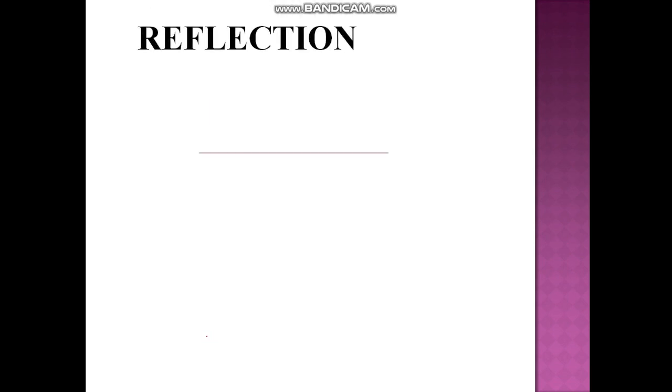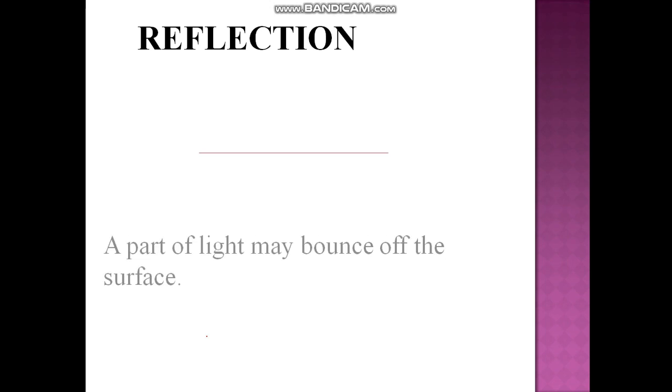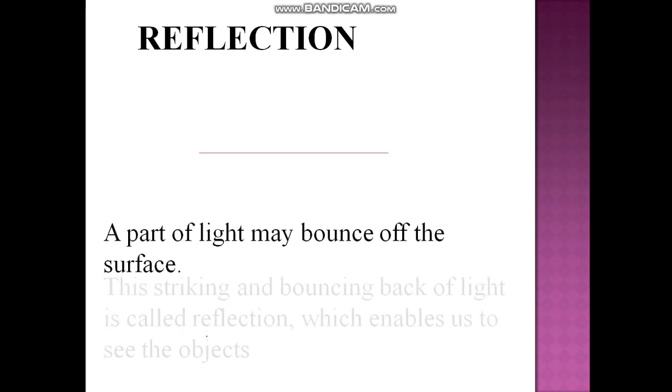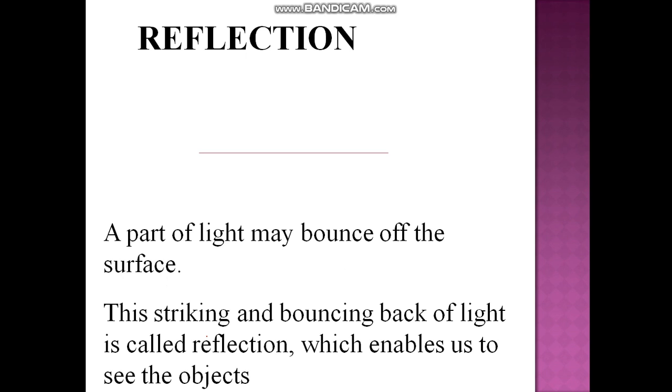Thirdly, reflection. That means a part of light may bounce off the surface. This striking of light and bouncing back of light is called reflection. Reflection is the process which enables us to see the objects around us.